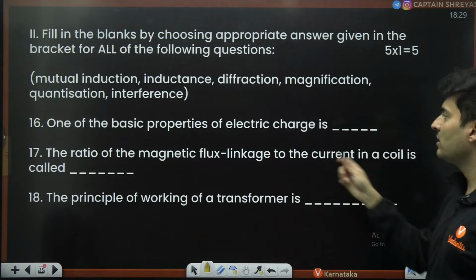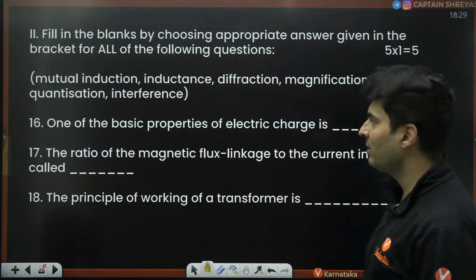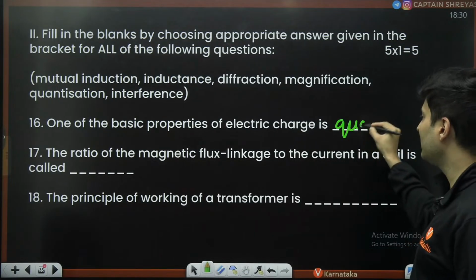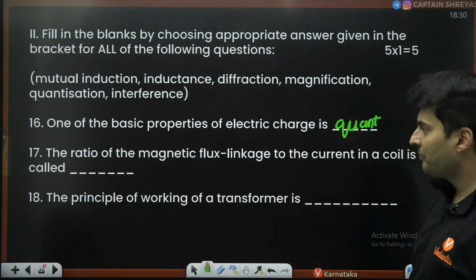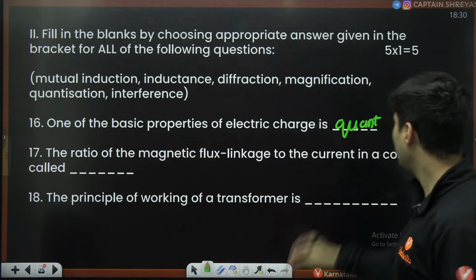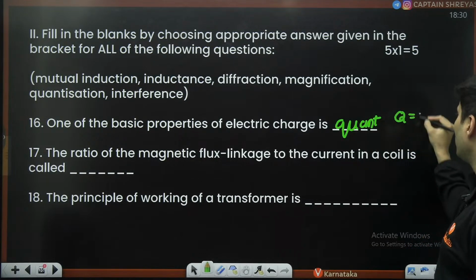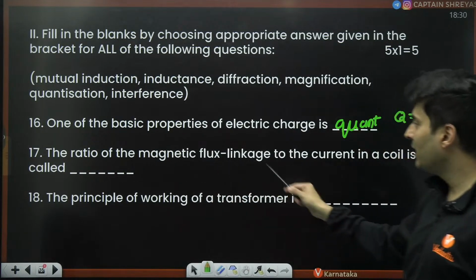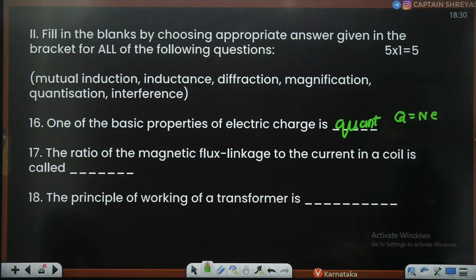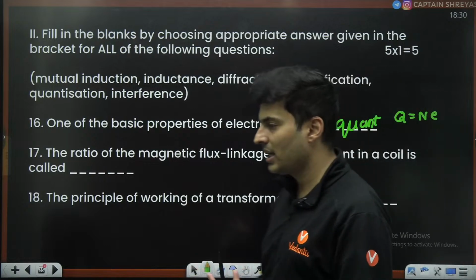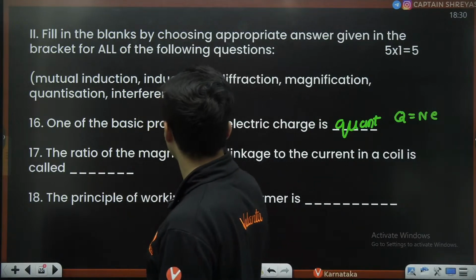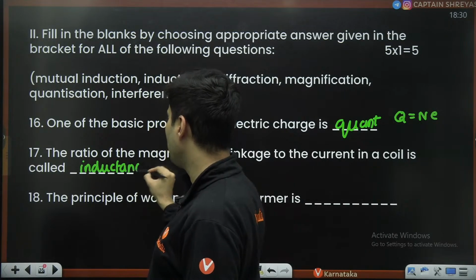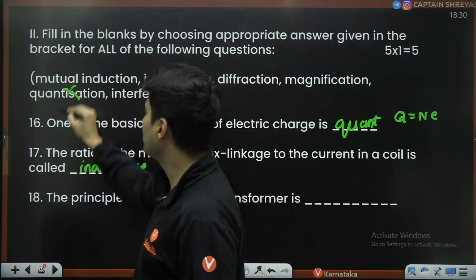One of the basic properties of electric charge is, I think everybody knows this. Come on, what is the answer? It is nothing but quantization. Is that right? Quantization, very good. Like Q is equal to N E. Q is equal to N times E. That is the quantization property. The ratio of magnetic flux linkage to the current in a coil. How much flux is linked in a coil? That is basically called your inductance. Isn't that right? That is nothing but your inductance. Perfect. So inductance is gone, quantization is gone.